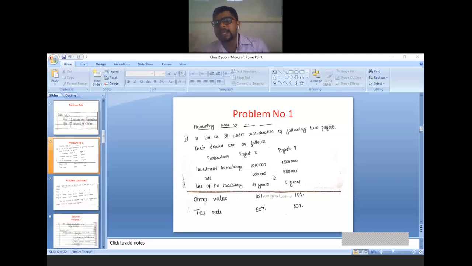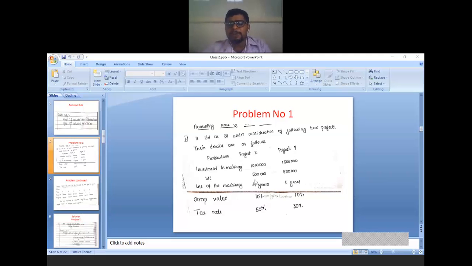But for ARR calculation, we need just PAT, that means profit after tax. If they give EBDT, you have to deduct depreciation and deduct tax. That time you will get PAT, but don't add the depreciation part again. So this is very, very important. For payback period calculation, we need cash flow after tax but before depreciation. But for ARR calculation, we need just PAT, that is profit after tax.